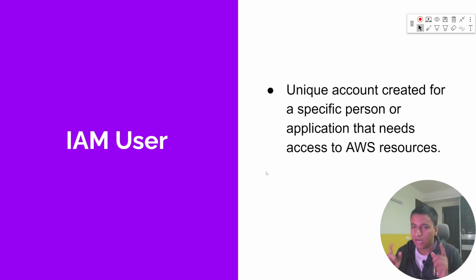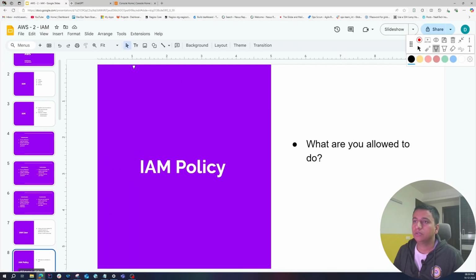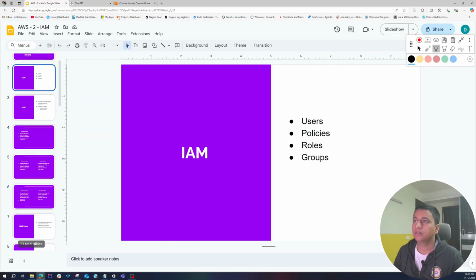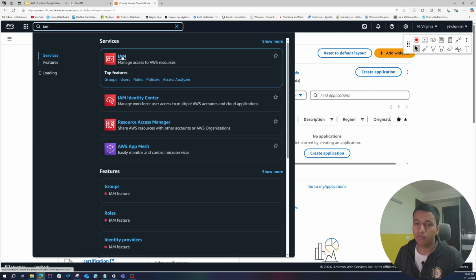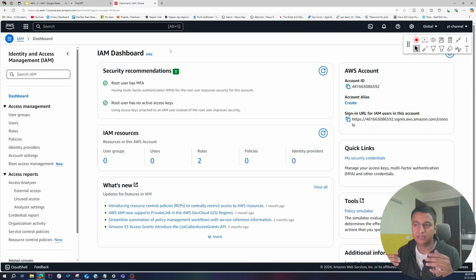Now let me go back to the AWS console that we created in the last video, and let us create a user. This is our AWS. Go to the IAM service. If you do not see it here, you can also go to the search bar, put IAM, and go from there. Let's assume that there is a new developer in my team called Steve.